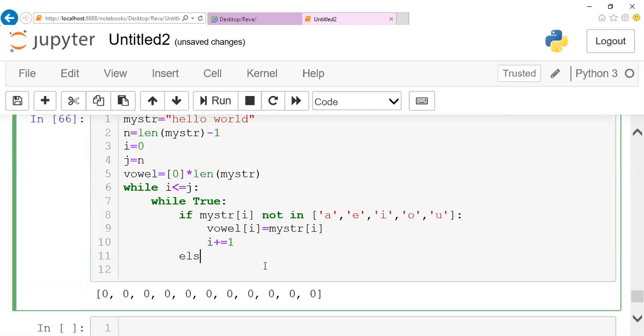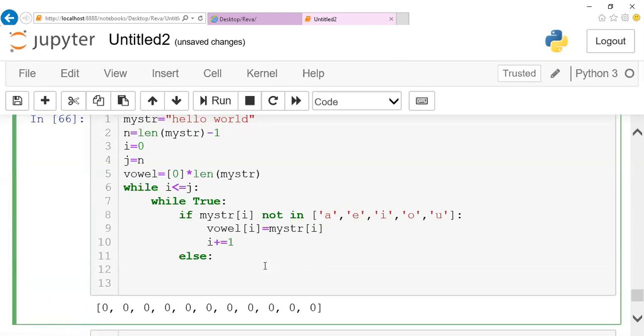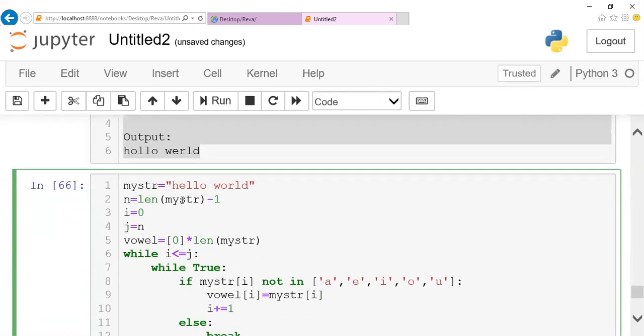If this condition is false, else, if it is a vowel, break your loop and stay with your i pointer there itself. Don't disturb it. Let it be at that particular position itself. So this is done. This is what I wrote from the beginning. The same way, let me write the condition from the end also.